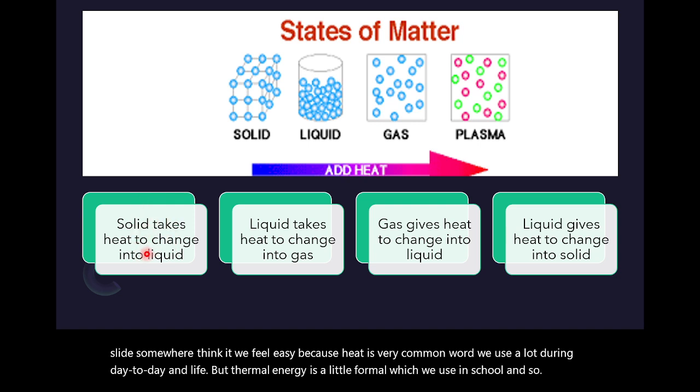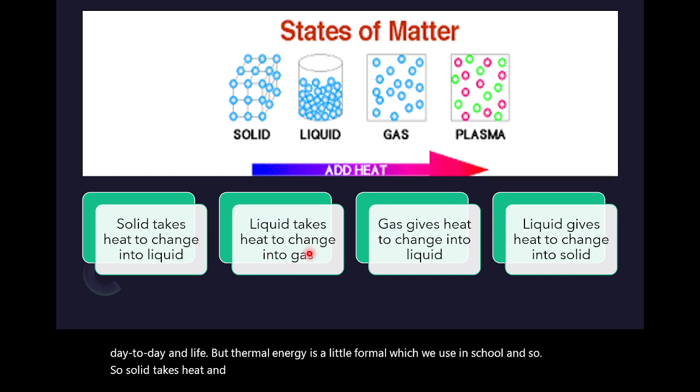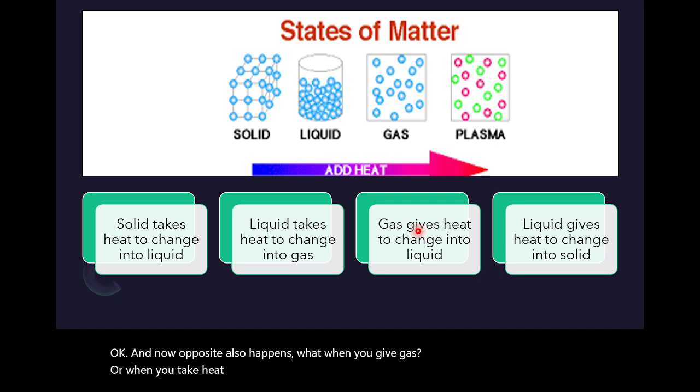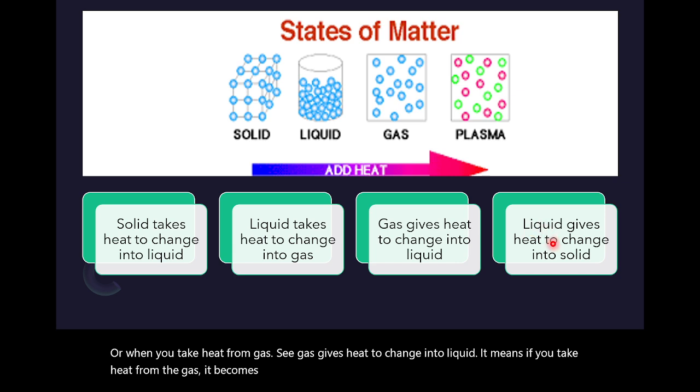So solid takes heat and becomes liquid, liquid takes heat and becomes gas. Okay, and now the opposite also happens. When you take heat from gas, gas gives heat to change into liquid. It means if you take heat from the gas, it becomes liquid. When you take heat from liquid, it becomes solid.